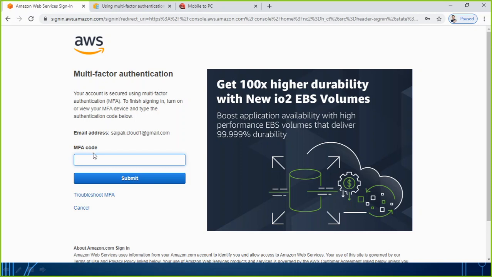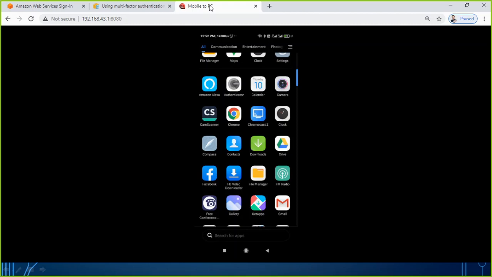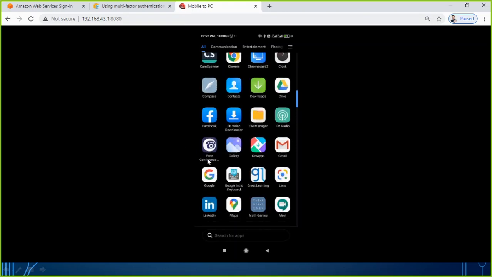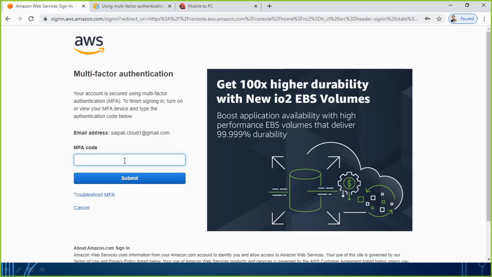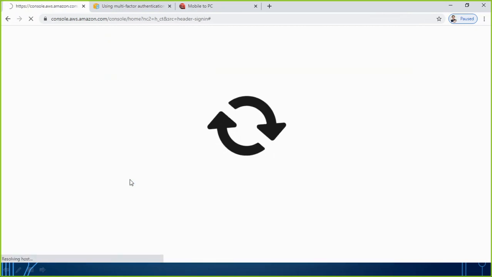Can you see it? That MFA code is nothing else than this: I have to go to my mobile phone and look for that app. I open it, I get a code there, and that code I need to type here. Then I click on submit. And now you can see this is the way I am able to log in here.